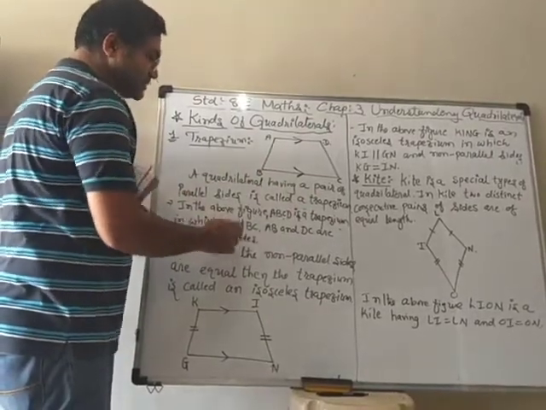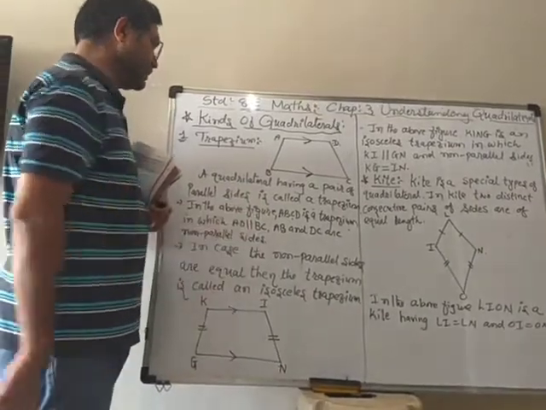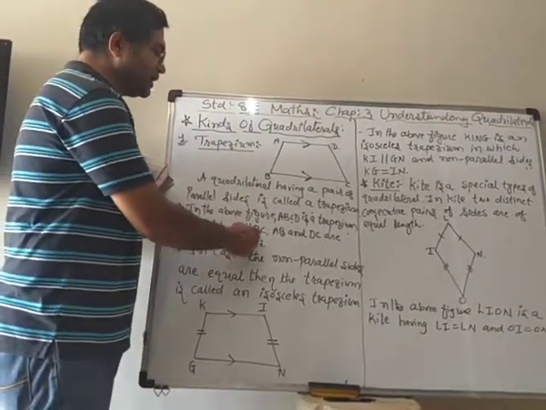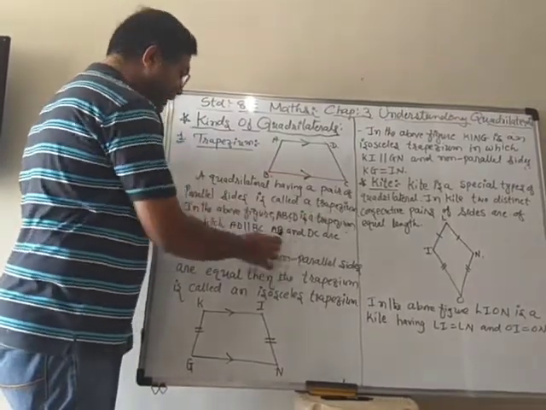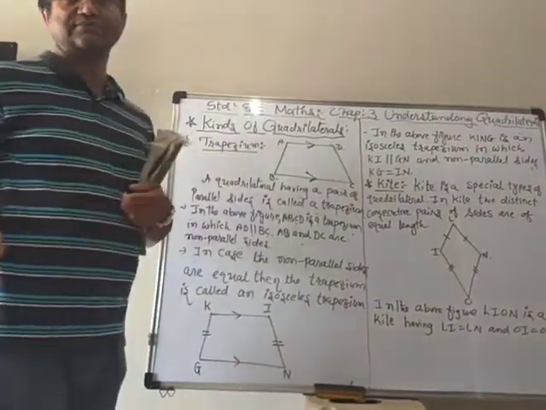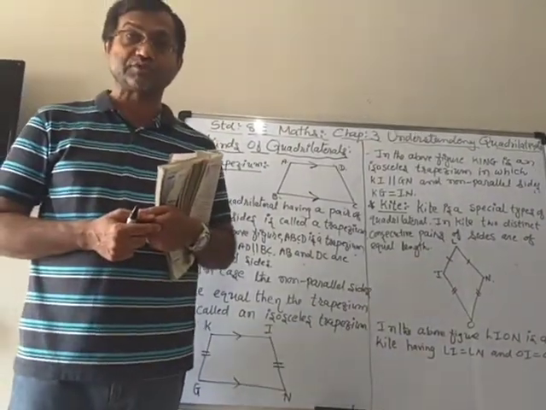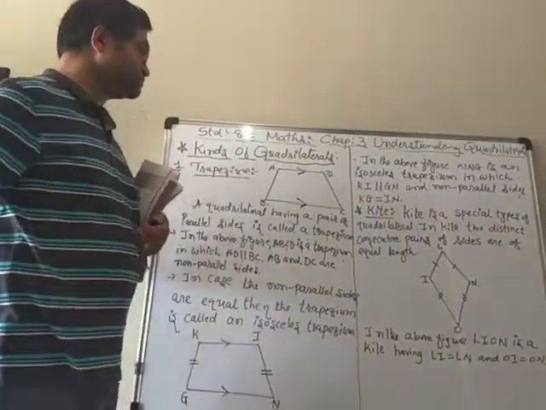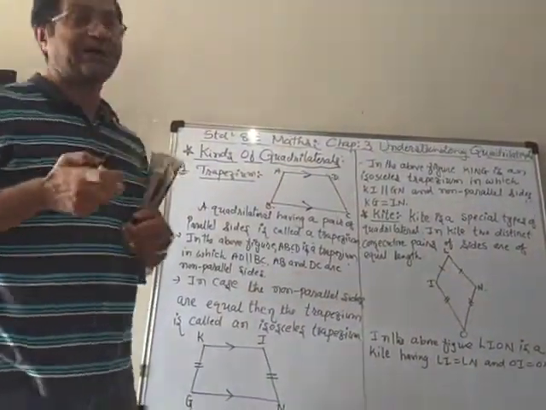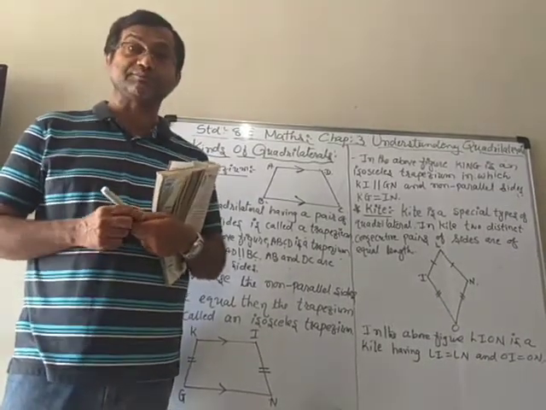We know that the sign for parallel lines is just 2 vertical lines. So AD is parallel to BC, but AB and DC are non-parallel sides. So only one pair must be parallel to say that it is a trapezium. Now it must be clear in your mind what a trapezium is.